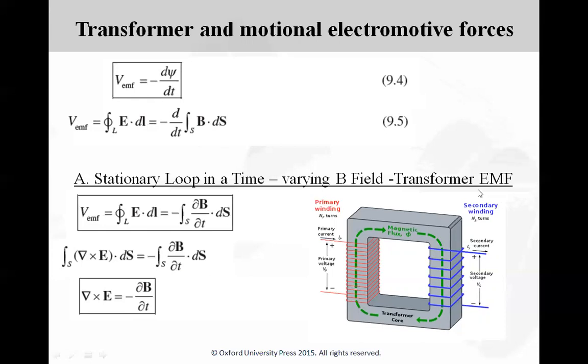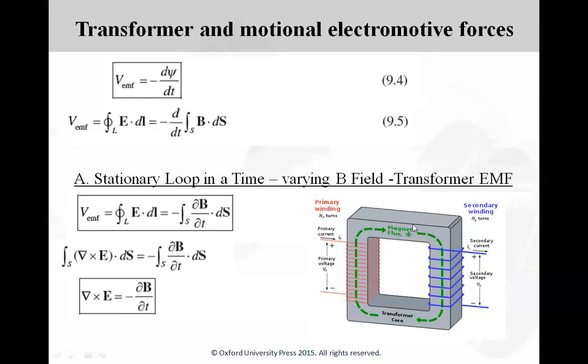As the name states, let us consider a transformer which consists of primary and secondary windings. A current is passed over a primary coil which consists of n number of turns. This time varying current on the primary side will generate a time varying magnetic field in the core of the transformer.